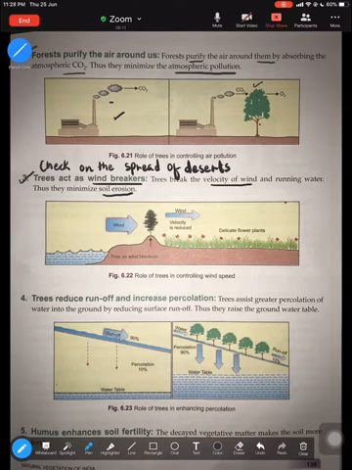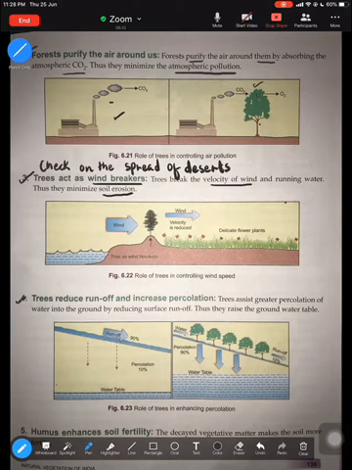That is how trees are grown in desert, isn't it? Shelter belts. That is what we learned in the previous chapter. So without shelter belts or trees growing, what would happen? The wind would blow away all the sand, and that is how the desert areas would keep on spreading out. But the moment we have trees, it acts as a windbreaker, and it checks the spread of the desert. So that is the third role played by the forest, to check on the spread of deserts or acting as a windbreaker.